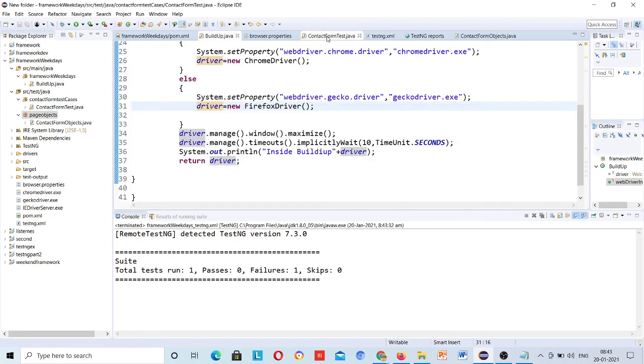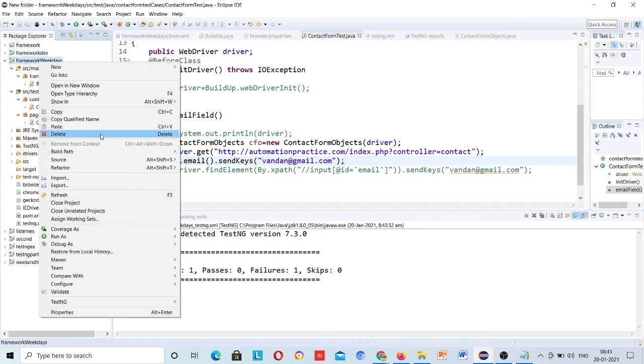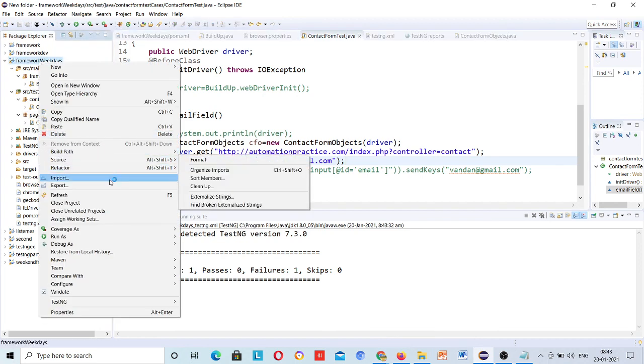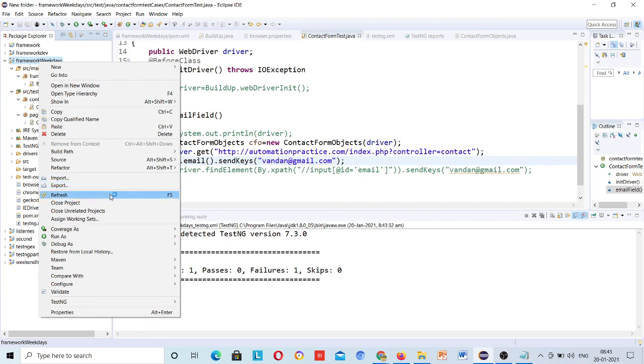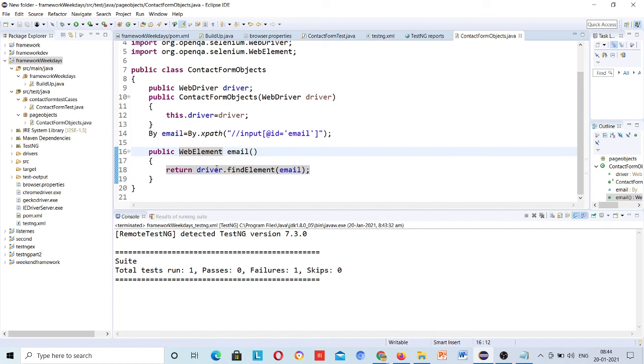Where I am here, and just refresh this file. Let me check whether it is written for driver. Then here I have redirected. Then where is the contact form objects?